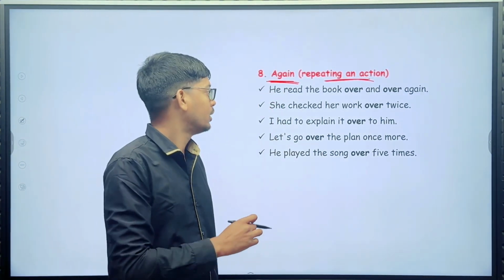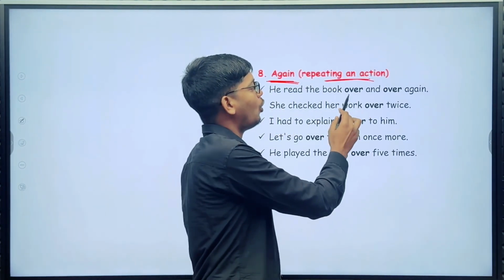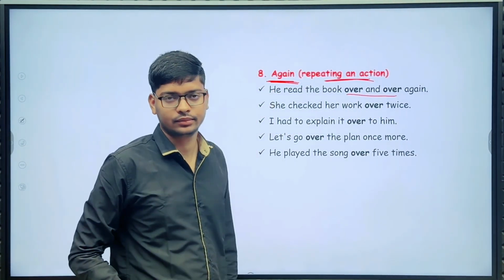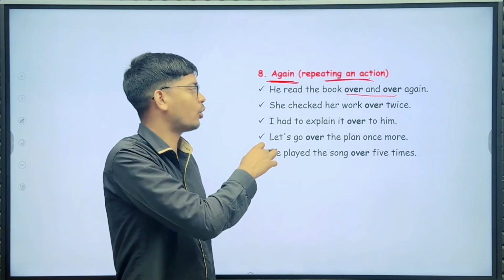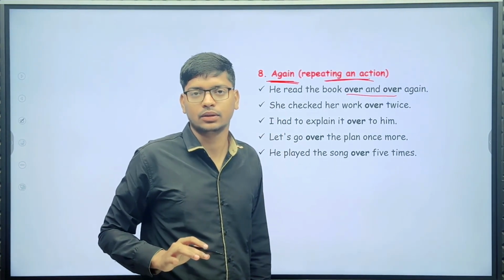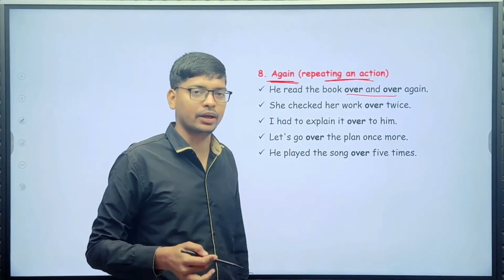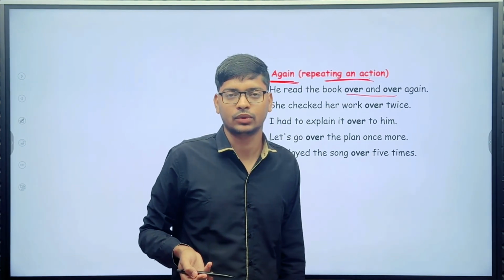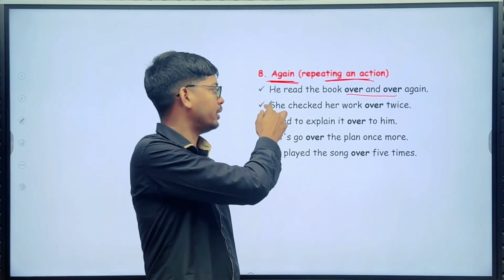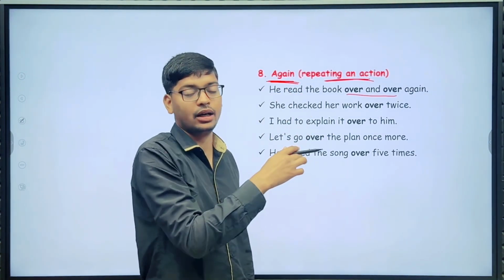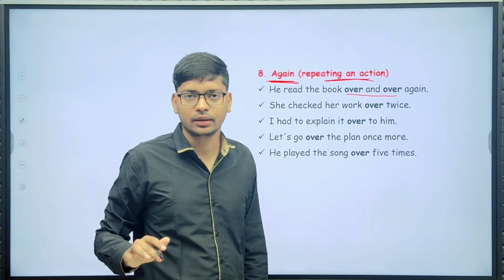For example, he read the book over and over again. So here something happened repeatedly. He is reading a book repeatedly.